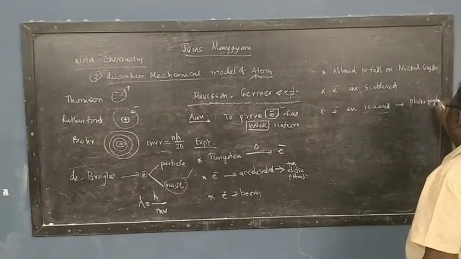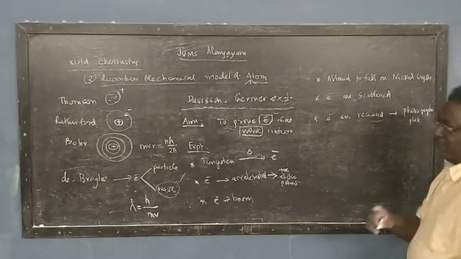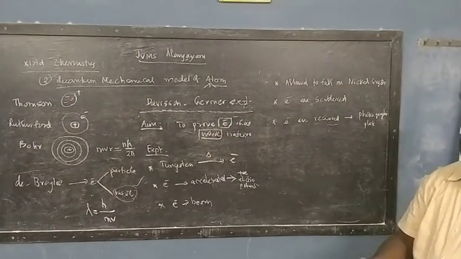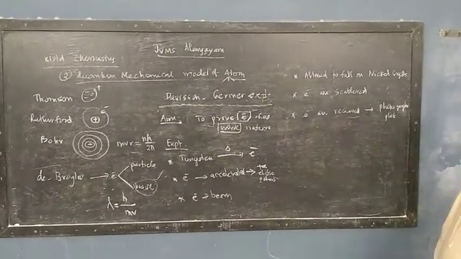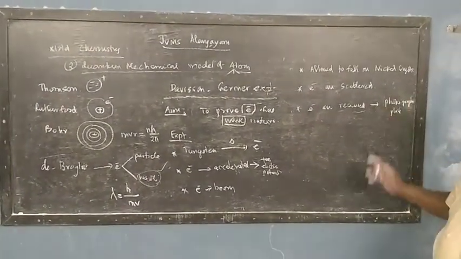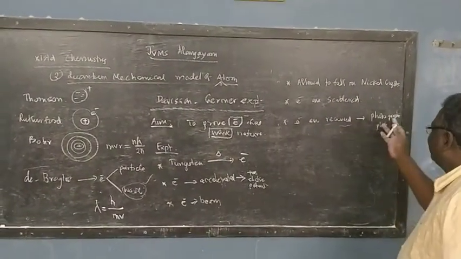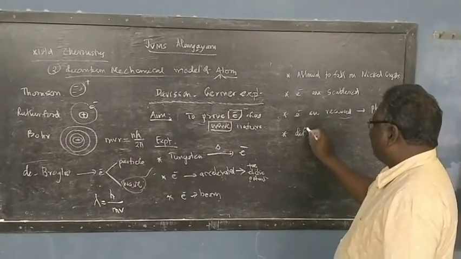So what is a photographic plate? It is a plate which is coated with zinc sulfide. Zinc sulfide ஒரு கெமிக்கலை எடுத்து நம்ம அதை எந்த கிளாஸ் மேல பூசலாம், இல்ல அயன் ஷீட் மேல பூசலாம், அது photographic plate மாறிடும், right? So when these electrons are received on the photographic plate, we got a diffraction pattern.